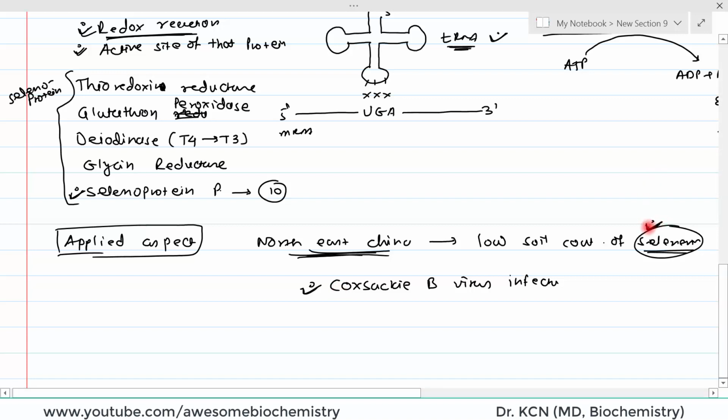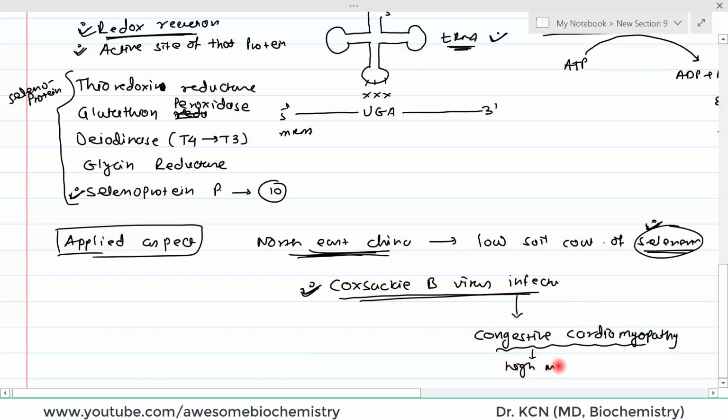But whenever low selenium content is there in the blood, along with the Coxsackie B virus infection, it leads to congestive cardiomyopathy. So, simply put, selenium deficiency associated with Coxsackie B virus infection can lead to congestive cardiomyopathy, which is a cause of high mortality. It can lead to a high death rate.